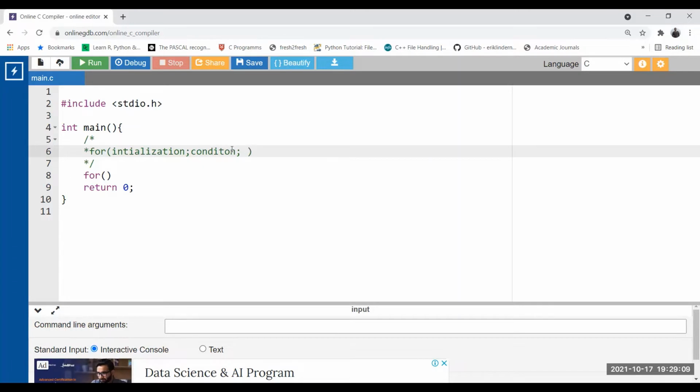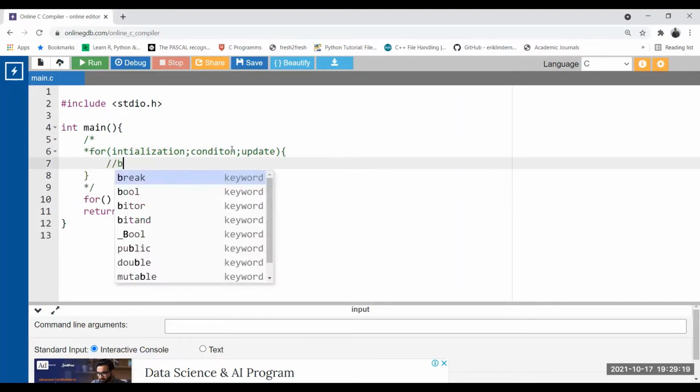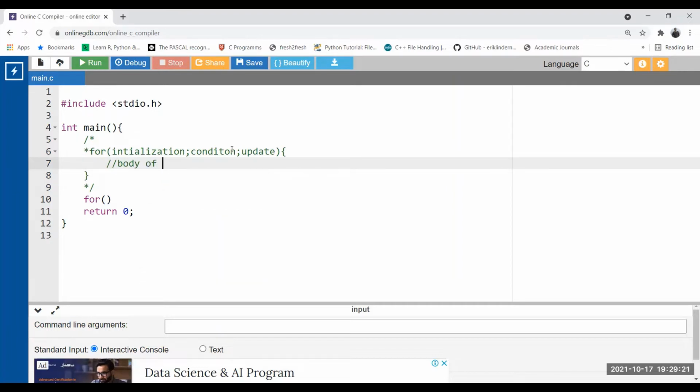And third one we have the updation. So simply we can write update, and then after that the body of the for loop will start. This will have the body of for. When it's the body of for, you can put any number of statements inside it.